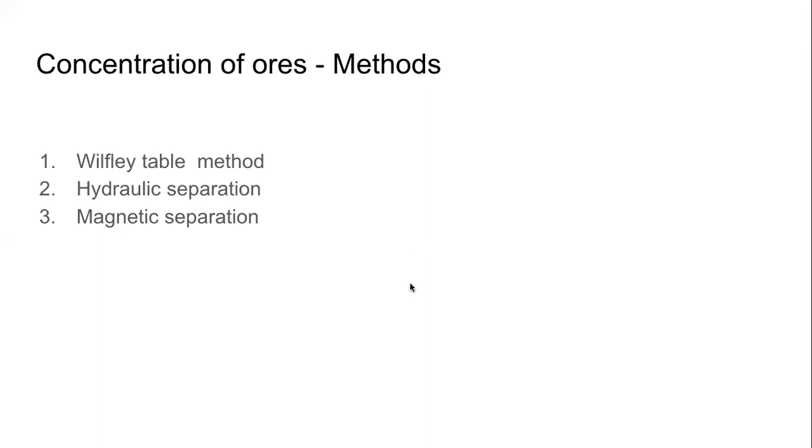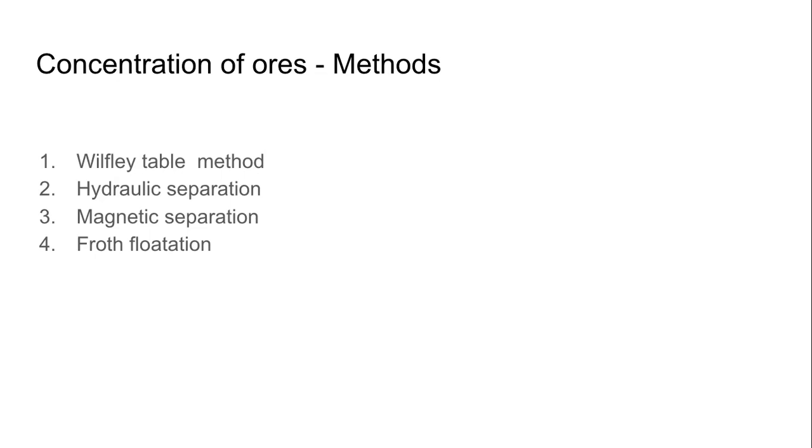Okay. What's the fourth one we studied? A little bit more complicated. What's the name? Correct. Froth flotation. Froth is jhag, the foam, and here we did not get the gangue at the top. We got the ore at the top. So the ore is hydrophobic, and the gangue is hydrophilic. So we take water, oil, we take an agitator, we use air to make a lot of froth, which sticks to the ore particles and they float to the surface.